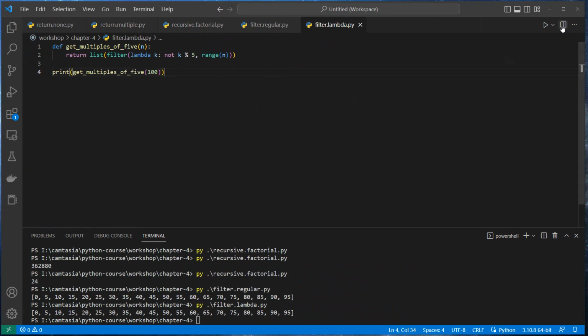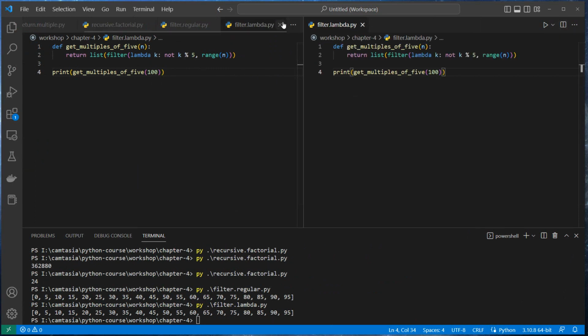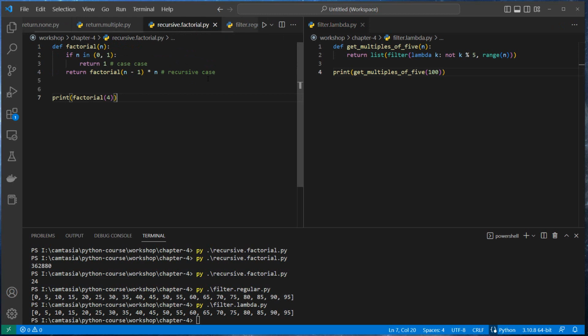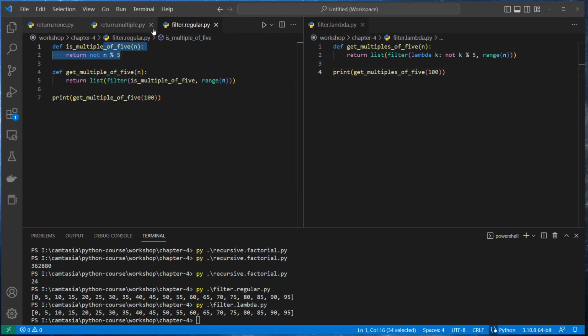If you wanna compare them, I'm gonna separate into parts, something like this, and remove the other files. And you see that the only function that was removed is the is_multiple_of_5 function. It was replaced by a lambda function, which is okay.